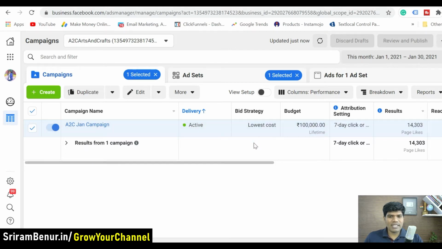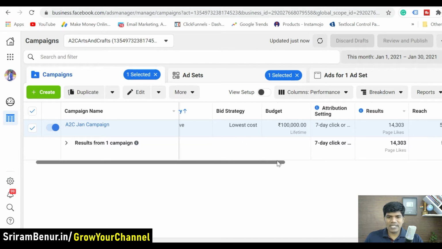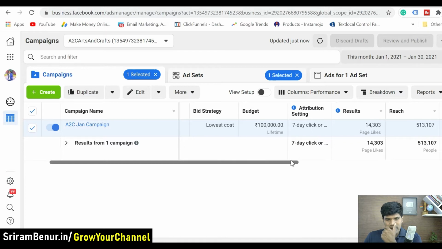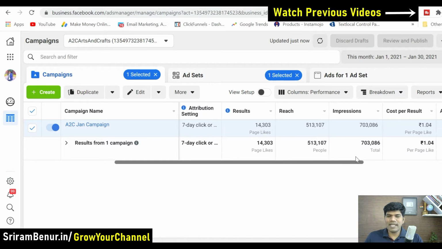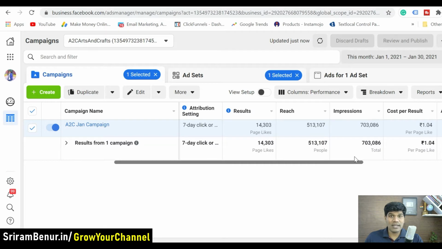We had created the bid strategy as lowest cost. Okay. And we had set a budget of around 1 lakh. So we had given the lifetime budget of 1 lakh. So Facebook is spending roughly around 1,500 to 1,700 rupees per day. Okay. And as I said, you can actually set the budget whatever you want. If you want to set per day, you can certainly do that as well.